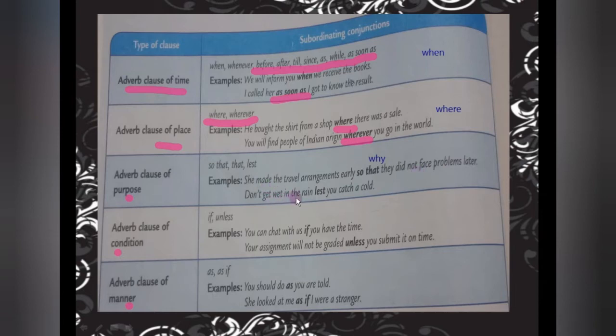Don't get wet in the rain lest you catch a cold. Why? Don't get wet in the rain, बारिश में मत भीगो. Why? Lest you catch a cold, so that you will be safe from cold. So that is purpose: so that, or lest.